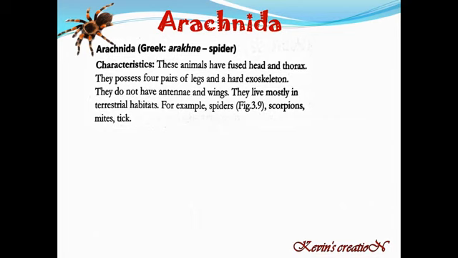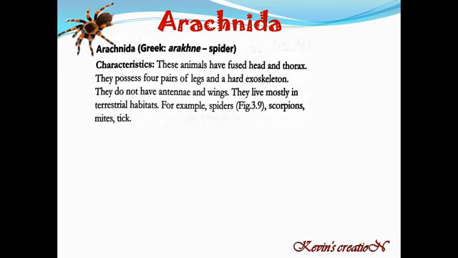So all different types of spiders come under this group. These animals have fused head and thorax. They possess 4 pairs of legs and a hard exoskeleton. They do not have antennae or wings. They live mostly in terrestrial habitats. That means they live on the land.